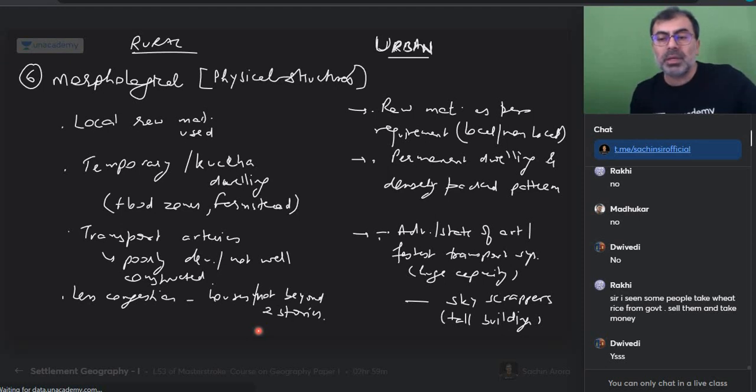So I've seen some people take wheat and rice from the government, sell them and take the money. So that's what I'm saying. In the West, there is a culture that if you want services, you have to pay for them. In fact, I also want to tell you, this has been a big question: whichever government comes in Sri Lanka must have this persuasion and tell the people of Sri Lanka that if you want services, you must pay taxes. Do you get that?